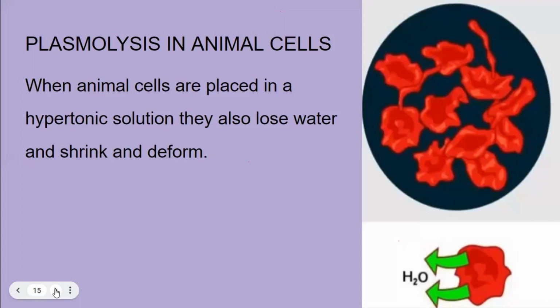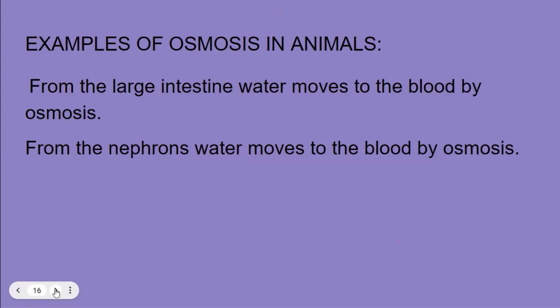What will happen if plasmolysis takes place in the animal cells, in our cells? Our cells will also shrink away. And if this condition is not restored, our cells will be permanently damaged. If our cells are placed in salt solution, water molecules will come out of the cells from high to low concentration and the cells will be damaged. But usually it is not happening in the case of animal cells. It is particularly plasmolysis is the phenomenon which is taking place in the plant cells.